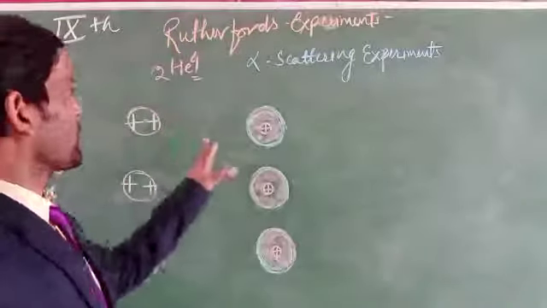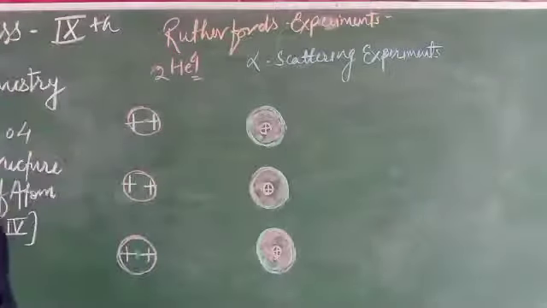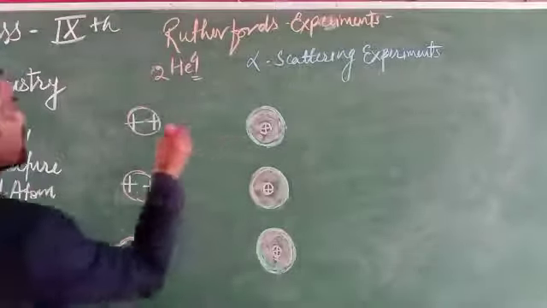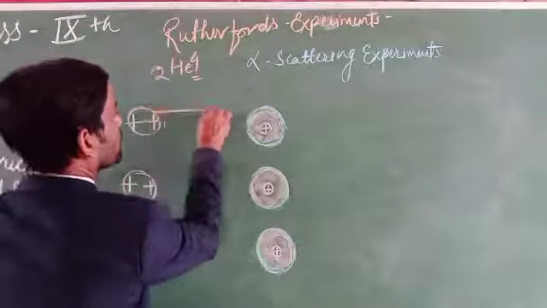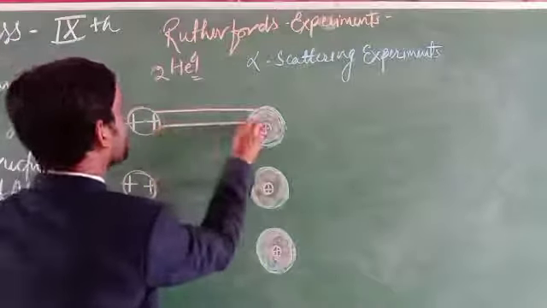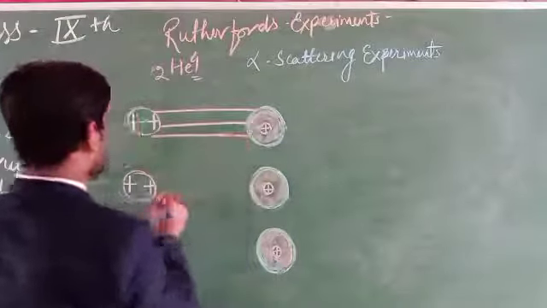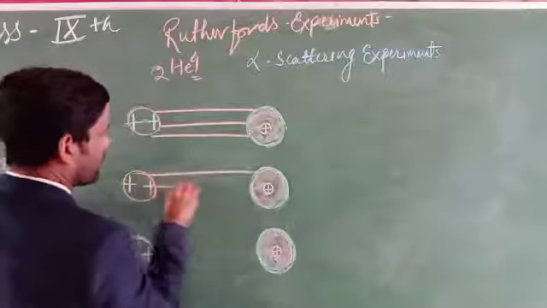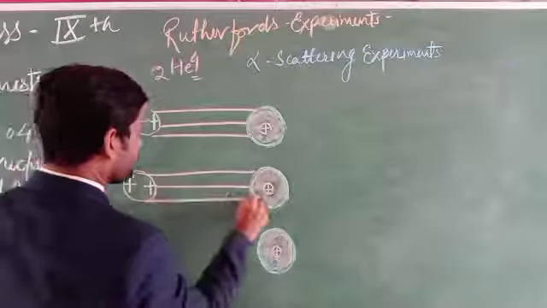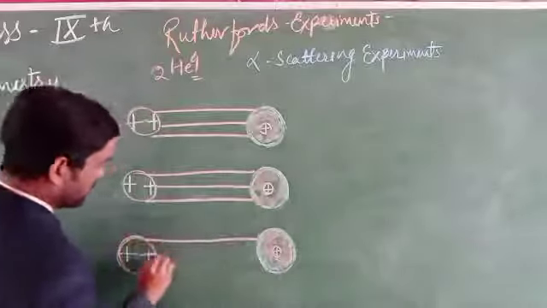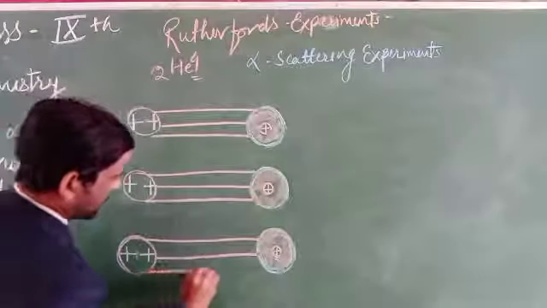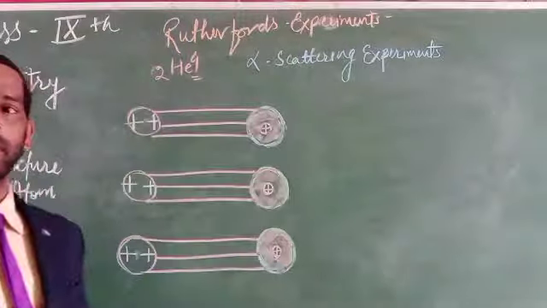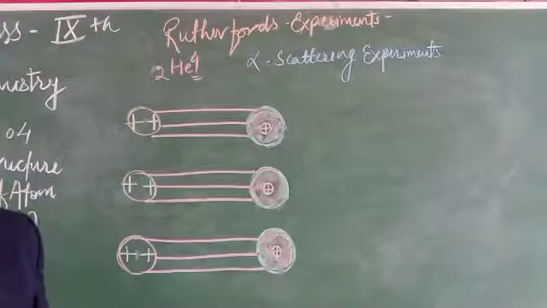So these two charges, when it strikes, what will happen then? Something will happen. How could it be?